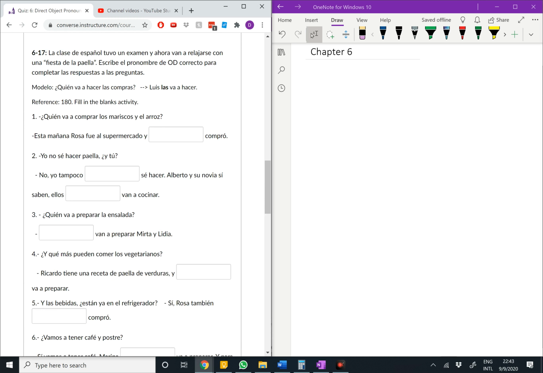Mariscos y arroz. So we have two things here. Sorry, we have los mariscos. This is the what, right? Mariscos and el arroz. So how are we going to know what to do with them?